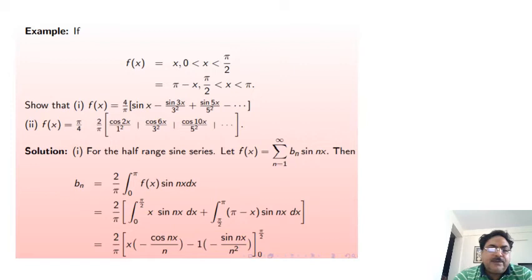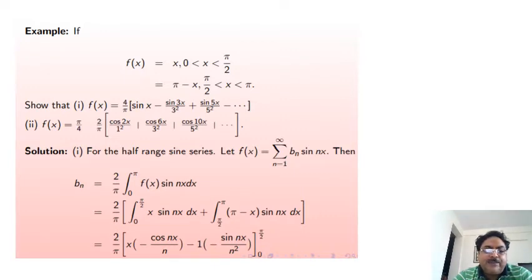So next example, if f of x is equal to x in the range 0 to pi by 2 and pi minus x in the range pi by 2 to pi. Show that first, f of x is equal to 4 by pi times (sin x minus sin 3x upon 3 square plus sin 5x upon 5 square minus and so on).